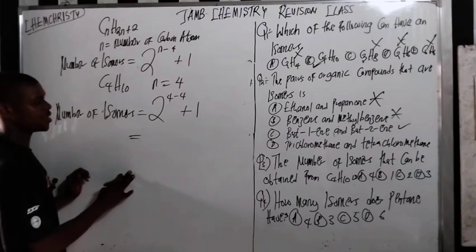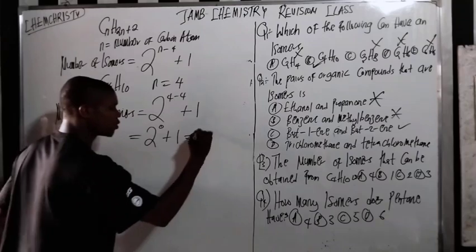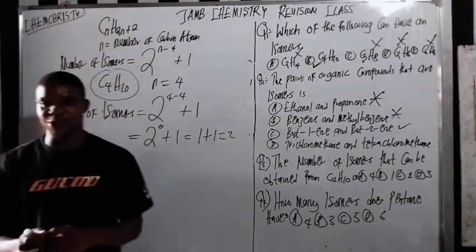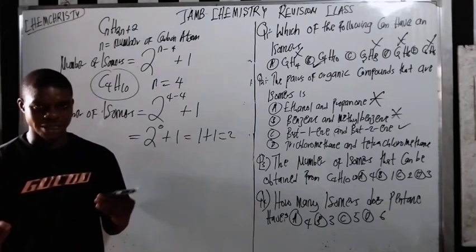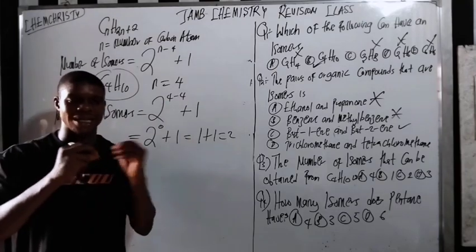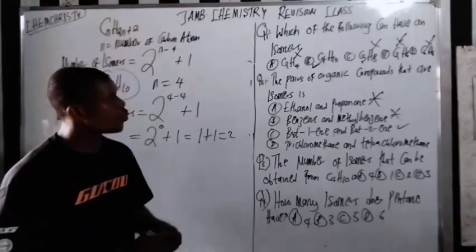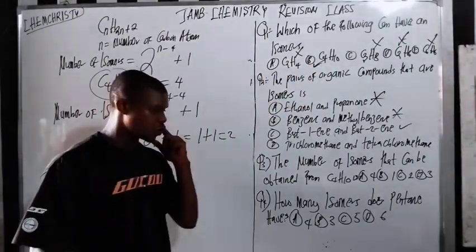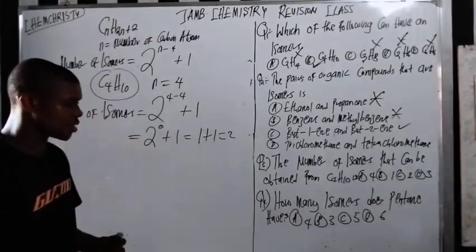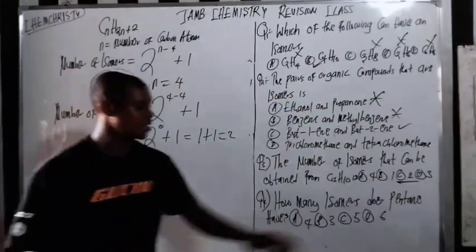4 minus 4 is 0, so it's going to be 2 raised to 0 plus 1. 2 raised to 0 is 1, and 1 plus 1 equals 2. It means this compound can have 2 possible isomers: butane and 2-methylpropane, which I've drawn before. Do you understand? So how many possible isomers can C4H10 have? The answer is C.